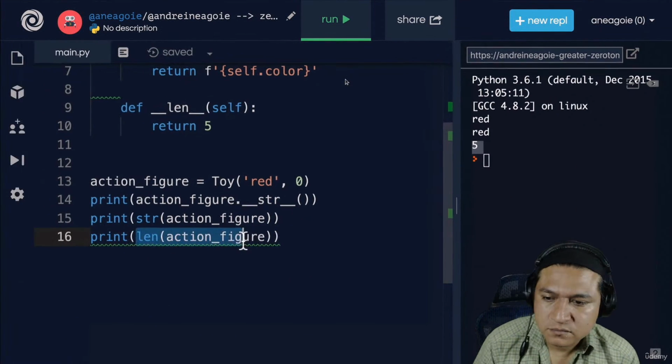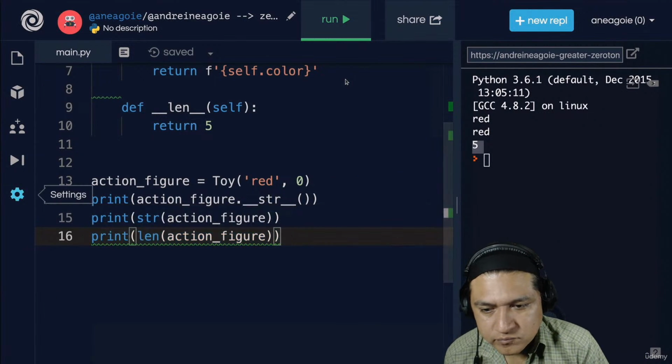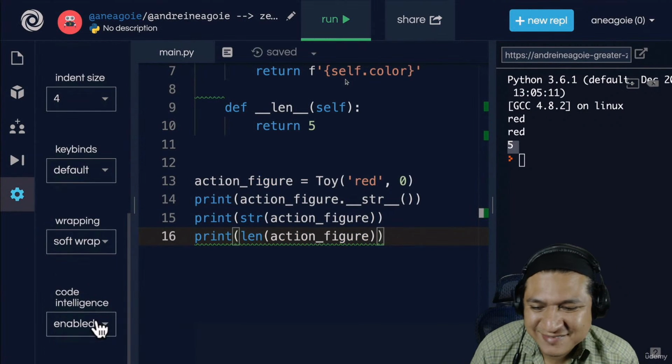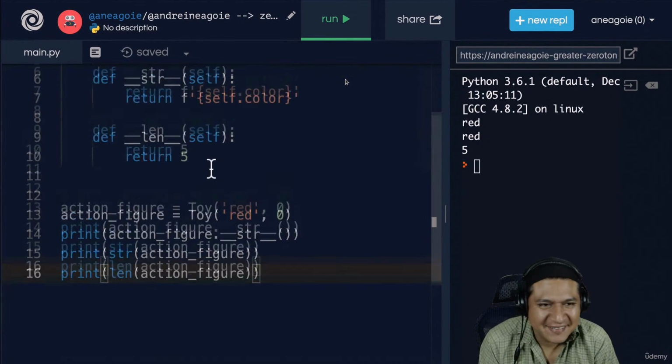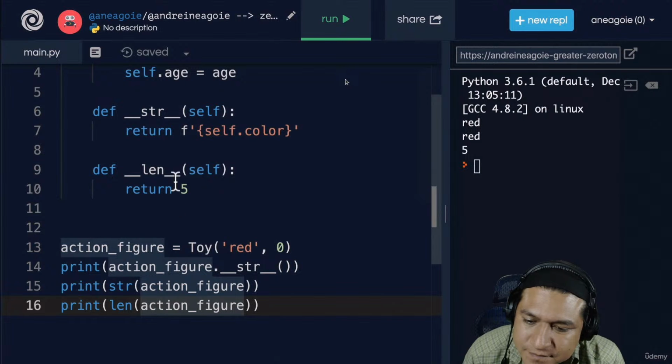Very cool. By the way, if this underline is getting a little annoying, which frankly, for me, it's getting a little bit annoying, I'm going to click on settings here and just remove code intelligence. So it won't tell me when my code is wrong. Wow. We can just debug it ourselves. Okay. So there we go. We've just changed the length dunder to return 5.